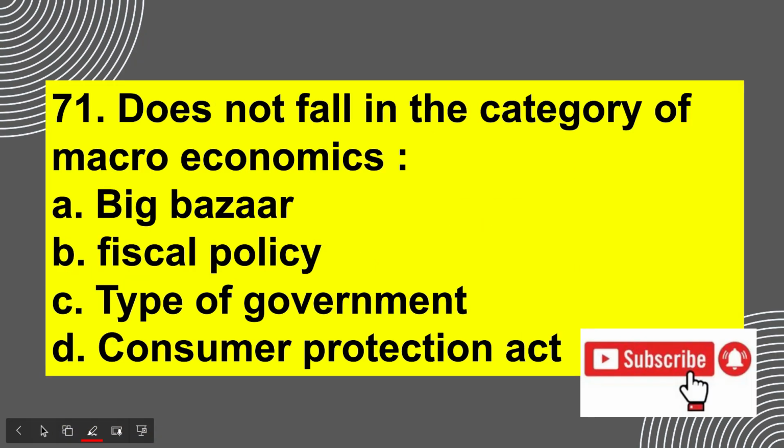Now, does not fall in the category of macroeconomics. Now if you see these options over here, you can see very easily that Big Bazaar, being a firm, a separate entity, comes under the domain of microeconomics, and that's why it is the answer over here. These three come under macroeconomics.